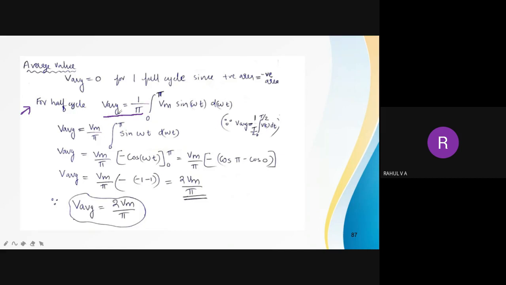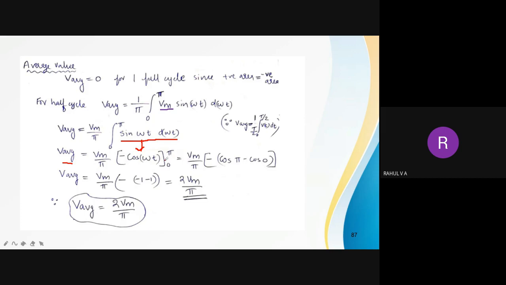Yes, okay. Now let us perform integration. If you look at this expression, Vm is actually a constant, the peak value. So I can take Vm outside: Vm by pi integral of 0 to pi only sin omega t d omega t. Now I have to integrate sin omega t with respect to omega t. The integral of sin omega t is minus cos omega t. The integral range is from 0 to pi. So I can write in brackets minus cos omega t, 0 to pi.